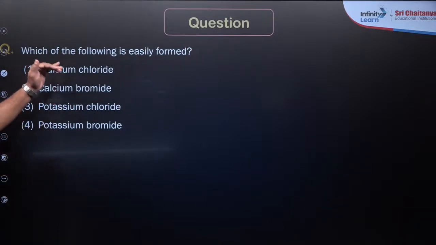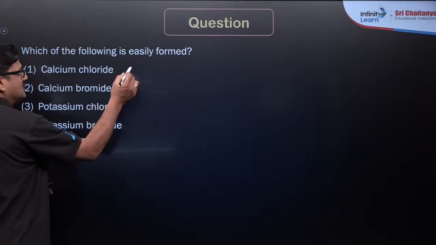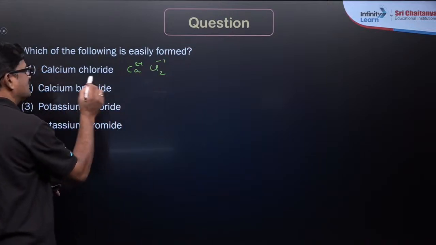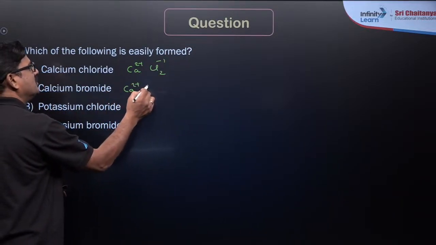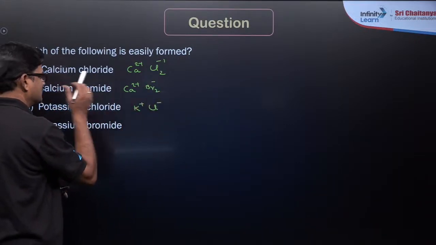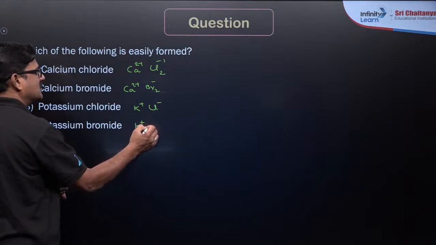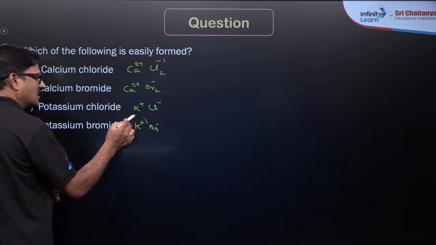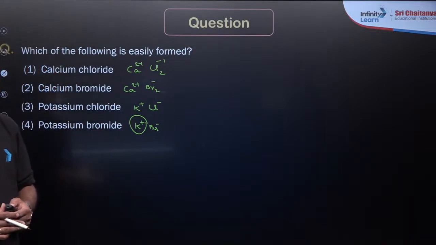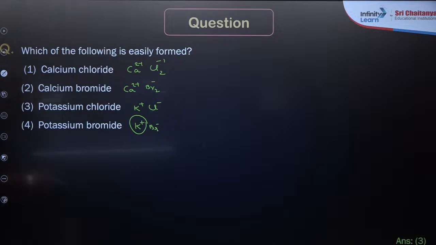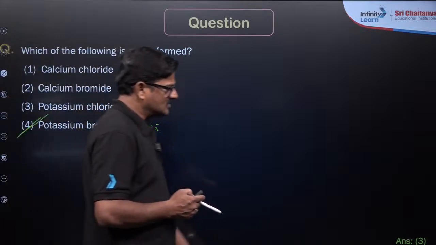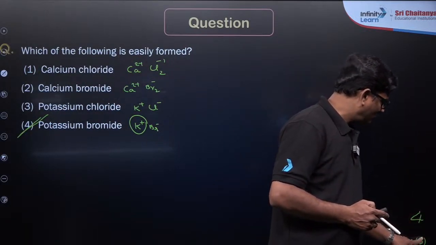Which of the following is easily formed? Calcium chloride, Ca2+ and 2Cl−, calcium bromide, Ca2+ and 2Br−, potassium chloride, K+ and Cl−, potassium bromide, K+ and Br−. The ion with less charge on it can be easily formed as compared to the ion with more charge on it. Anushka, Shubham, come on. So the answer is not potassium chloride; potassium bromide is the correct answer. My answer is going to be 4 over here.